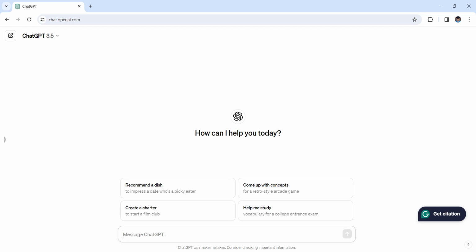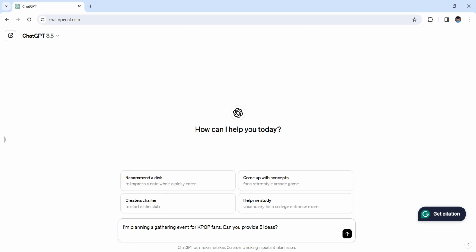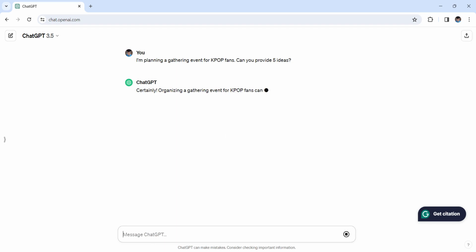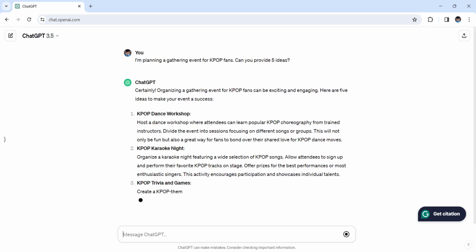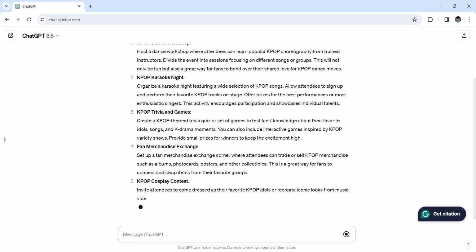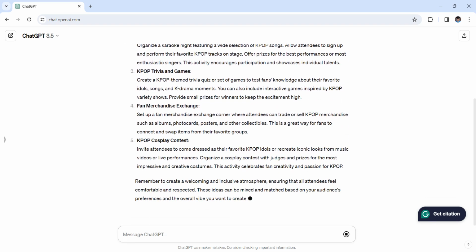ChatGPT nerds like us. Let's say we want to throw a fun gathering event for K-pop fans, but we need some unique ideas. So we'll send over this prompt here and let ChatGPT generate ideas for a bit. So as you can see right here, ChatGPT provided a good set of ideas.